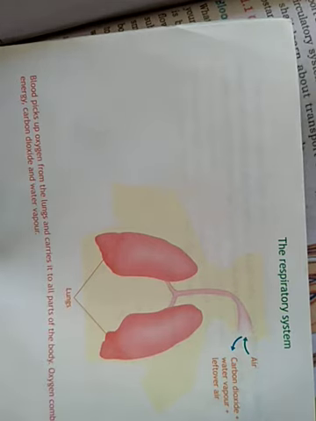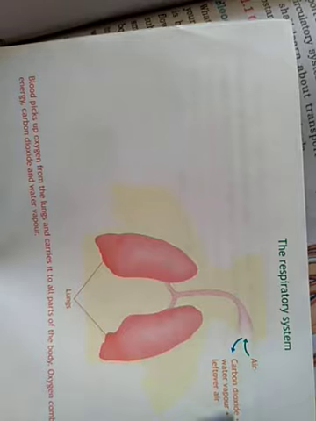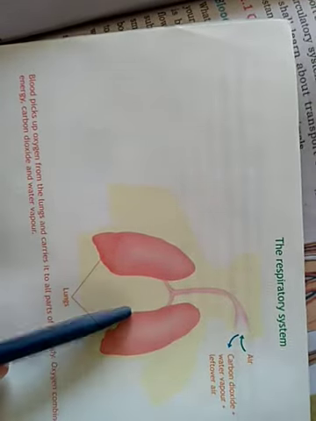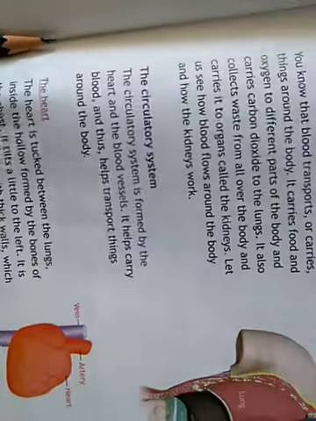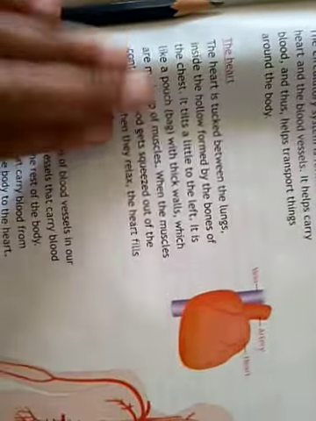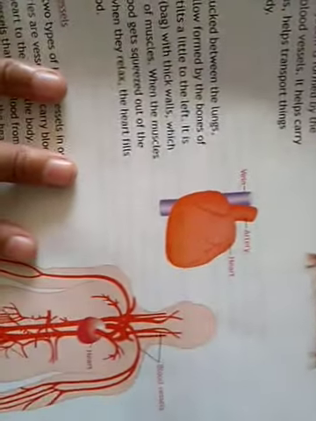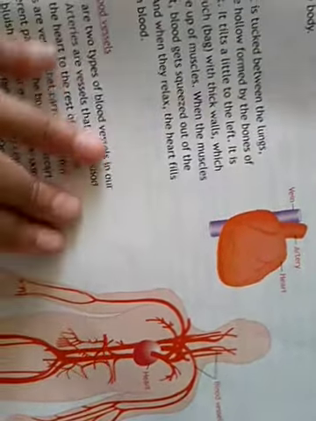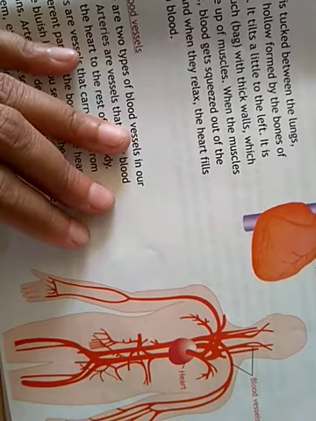Again, the energy also gets transported. Then the next transportation we will see here is the respiratory system, that we have discussed already. Then here, these are the blood vessels. It is the circulatory system. So in this circulatory system,